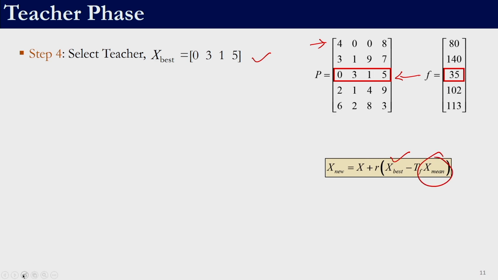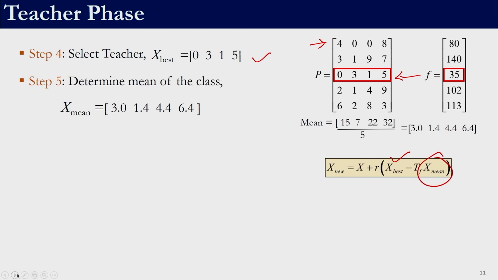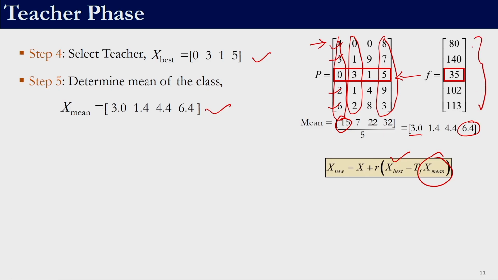The mean is calculated by taking the average of all the columns. In this case it is 4 plus 3 plus 2 plus 6, that comes out to 15, 15 by 5, 3. Similarly, for this column it is the summation of this, which should turn out to be 32, 32 by 5, 6.4. So, now we have the mean of the class. Remember, the fitness value of the mean solution is not required, and it is definitely not the mean of these fitness values. We only require the mean solution, not its fitness. We will not spend a function evaluation trying to evaluate the fitness function of this mean solution, because we do not require it.